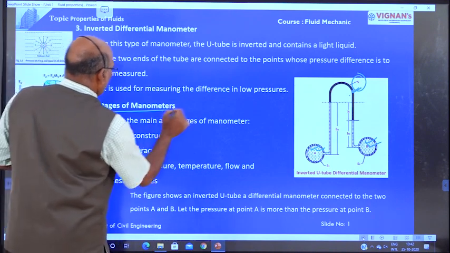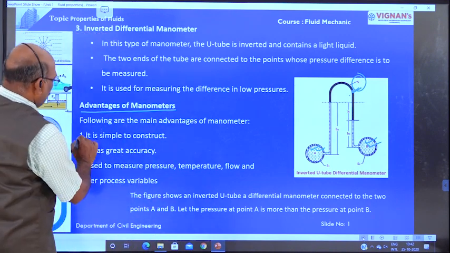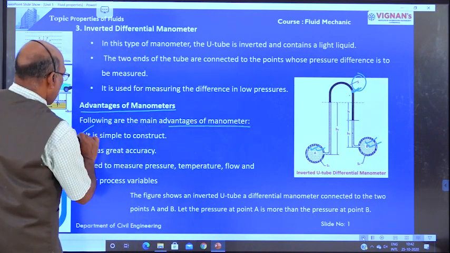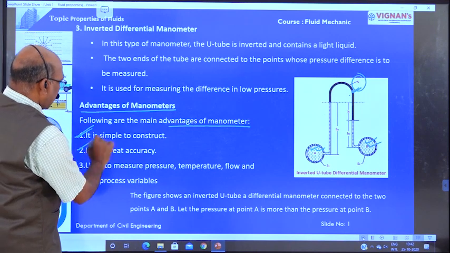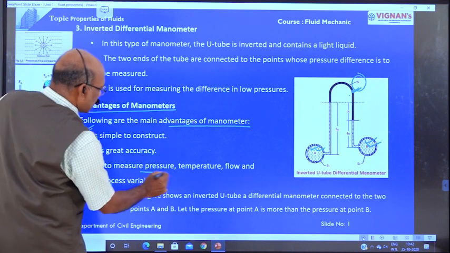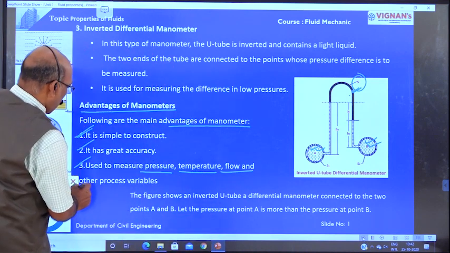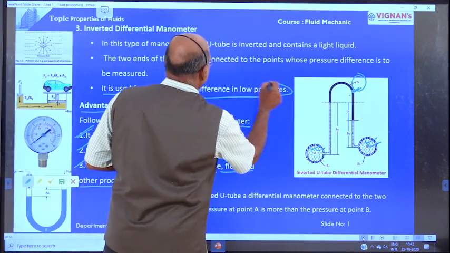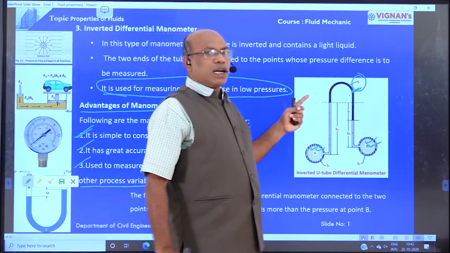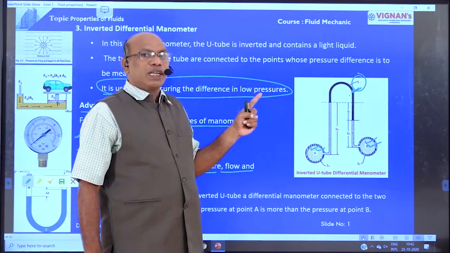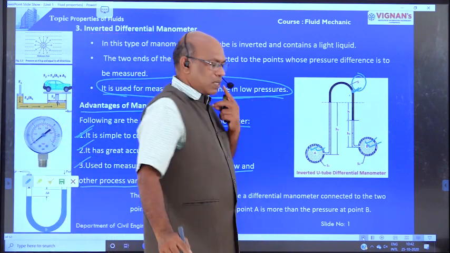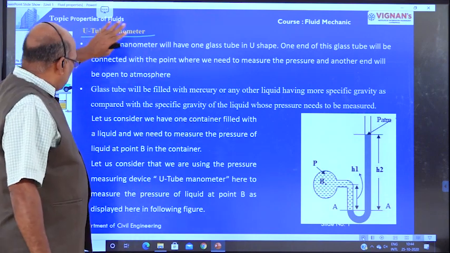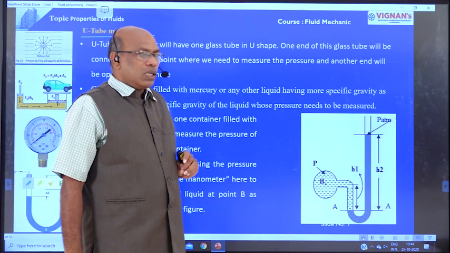Advantages of manometers. Following are the main advantages of manometers. It is simple to construct. It has greater accuracy, and is used to measure pressure, temperature, flow and other variables. It is used for measuring the difference of low pressures. The basic advantage of the inverted differential manometer is measuring the difference in low pressures. Low pressure difference is measured by using the U-tube manometer. Already I have explained about this U-tube manometer.